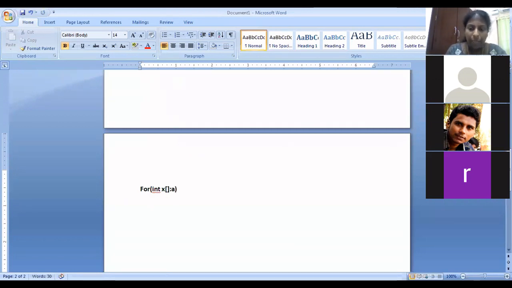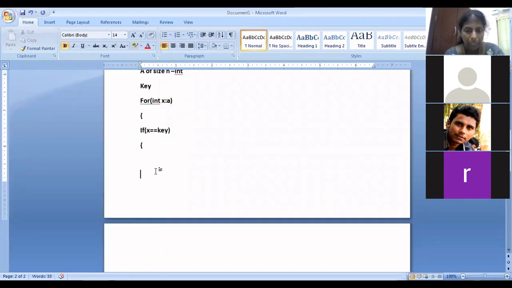Then in the next for loop, what should you do? For int, first for loop output is an array. For the second for loop output will be a single element, isn't it? Now what is the collection here? What is the collection here? A is already inputted for x. Now we'll take a table of values, then you will be clear.